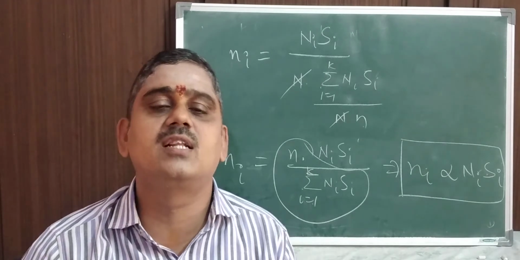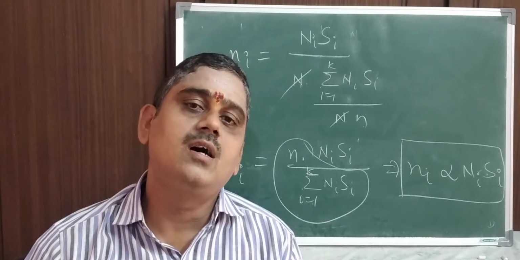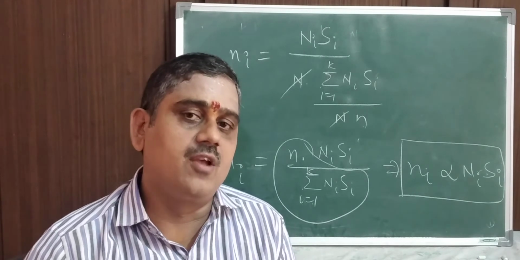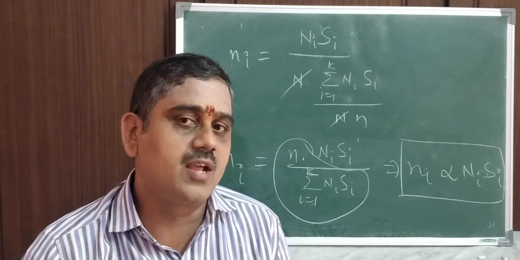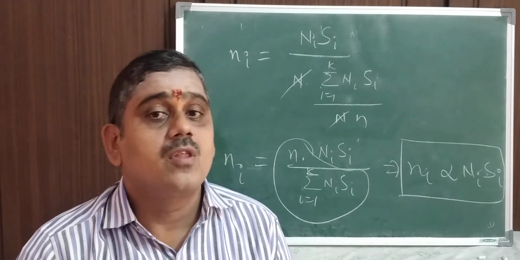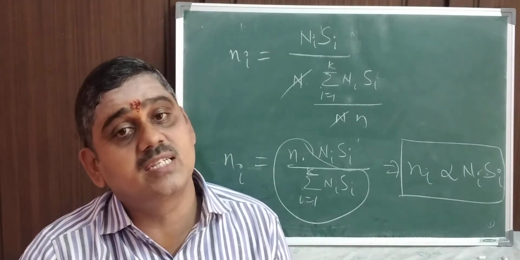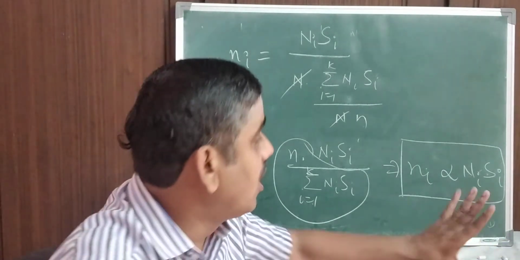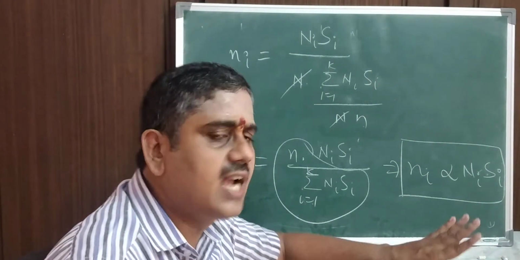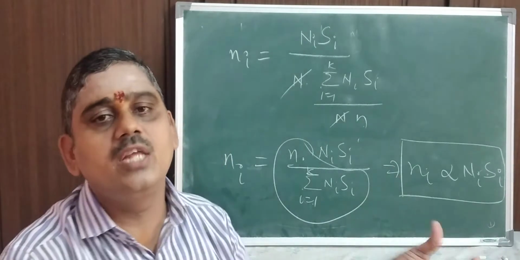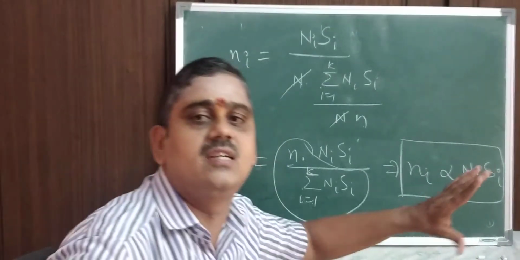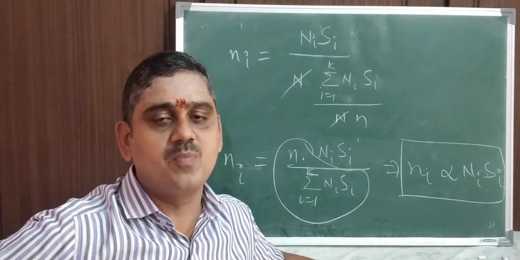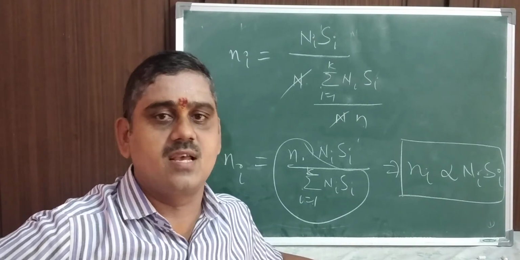This is the theorem of the optimum allocation, not proportional allocation. It is one particular rule: minimizing the variance for fixed sample size n is achieved through this formula, or we can say this kind of rule. That rule is achieved from this condition: small ni is proportional to Ni Si. Thank you.